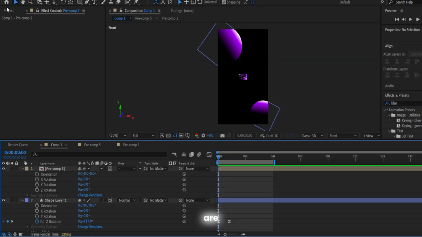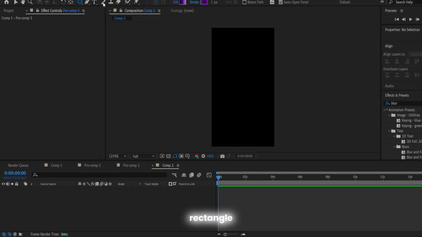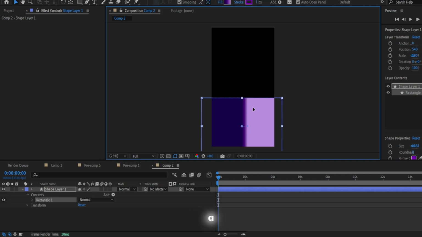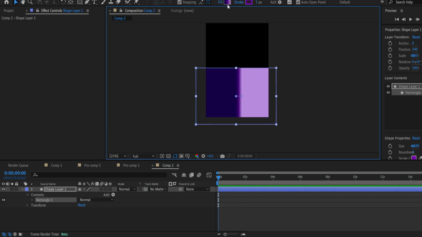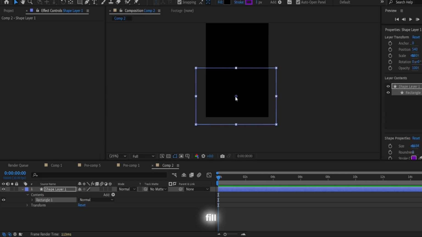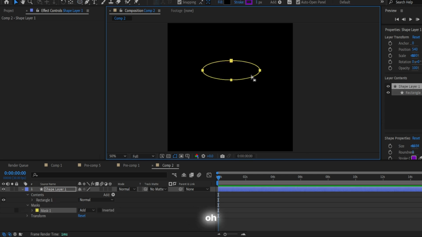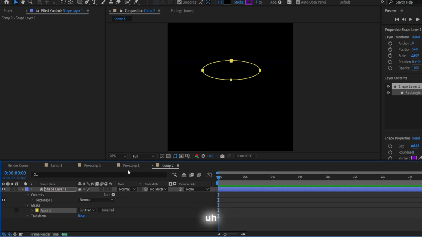So guys, now we are creating the second composition. We just need to use our rectangle tool, create a square or just a rectangle. Guys, we need to use the fill black color, and we will use a mask for it. So I'm using my pen tool. You can just repeat after me. Oh, you actually can use a circle here to create the mask for it.